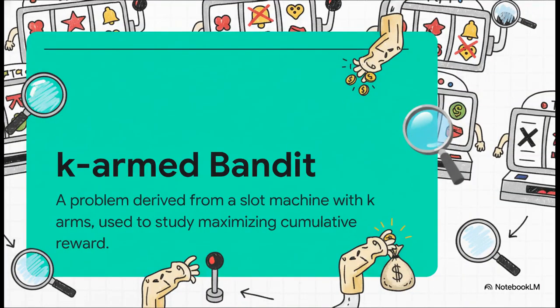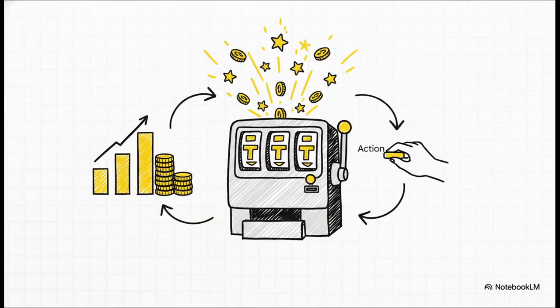So what is it exactly? Well, the name itself comes from those old-school slot machines, which people used to call one-armed bandits. The official term is the K-armed bandit problem, where K is just a placeholder for the number of choices you have. So picture a row of slot machines, each with an arm. Your job is to figure out which one of those arms is going to pay out the most over the long haul.